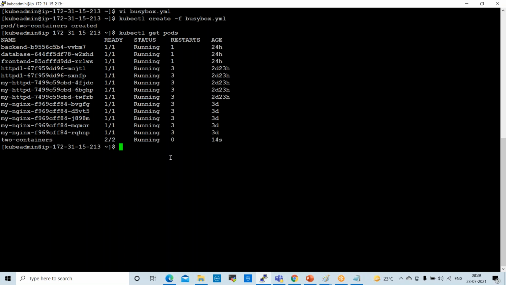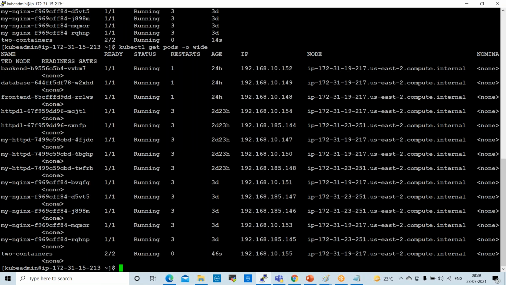If you want to check with details, kubectl get pods -o wide. You will get full information. This is the pod IP. This is the node IP, and both containers are in running state.